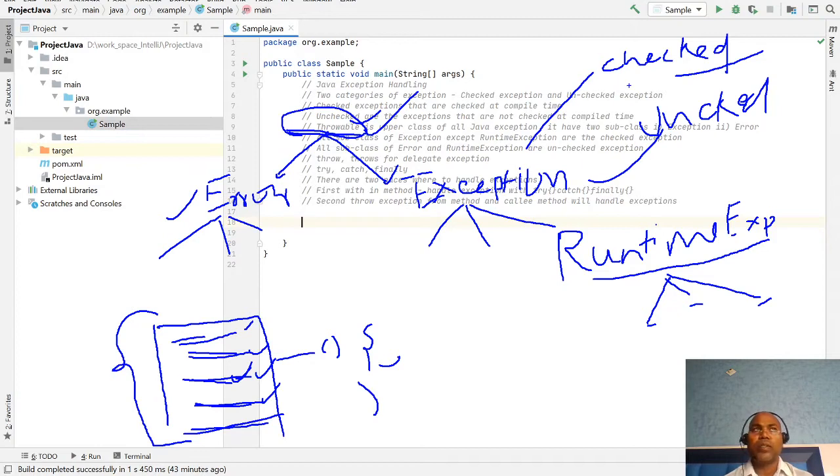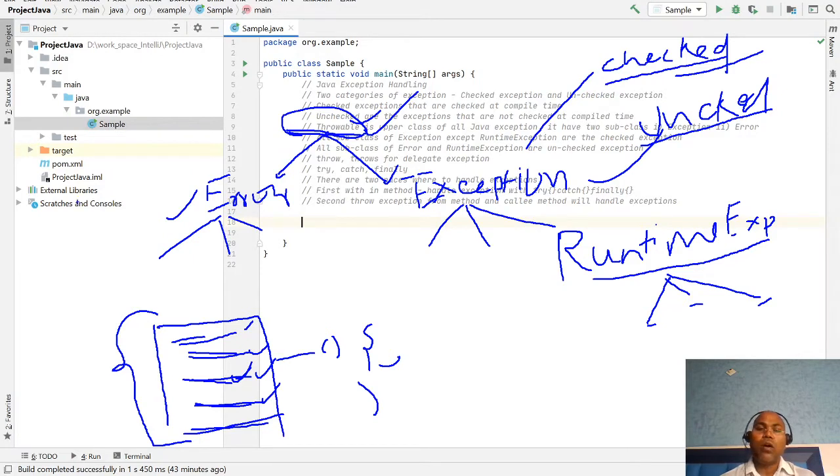Checked exception means that at compile time the compiler enforces that this method throws an exception, so you have to handle the exception or convey it to your caller method. For an unchecked exception, at compile time the code doesn't know whether a particular method will throw an exception or not. Depending on the user input, the method may or may not throw an exception. If it throws one, we have to handle it or not.